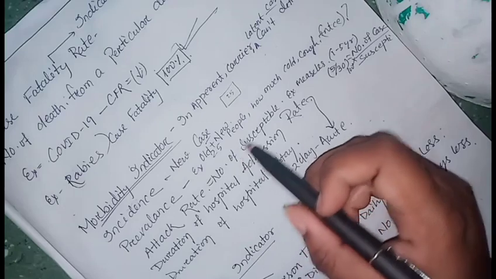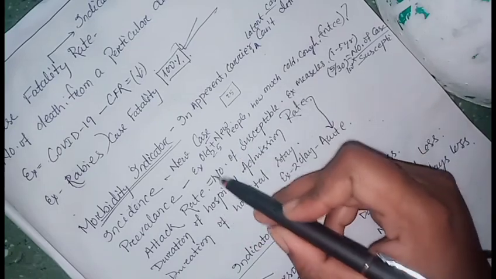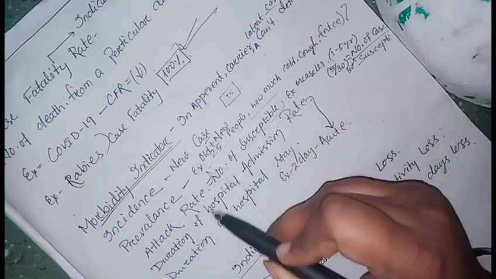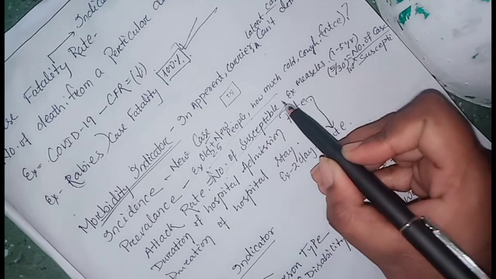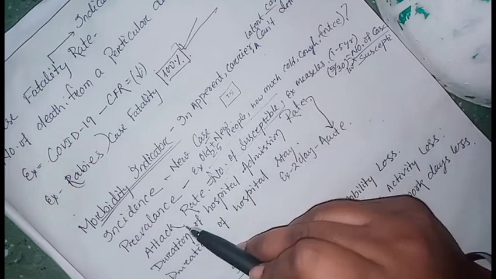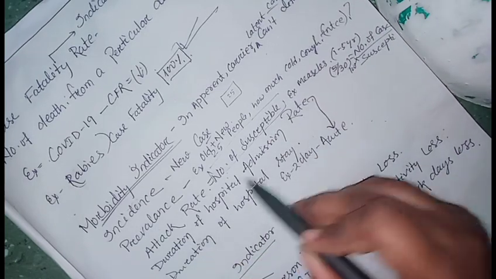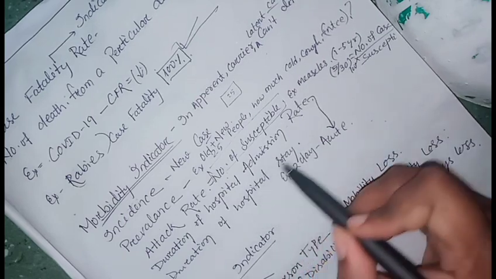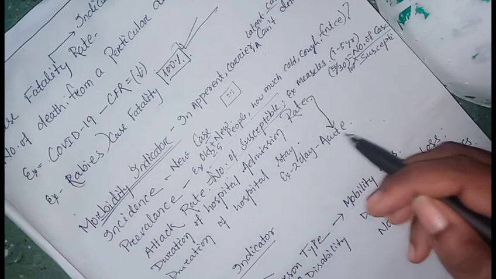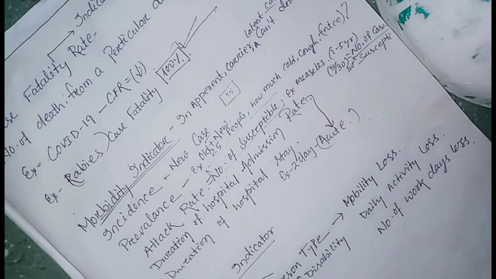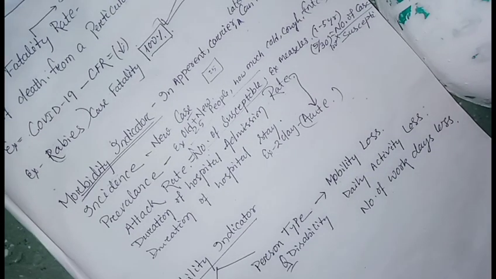Then attack rate, the number of people susceptible towards that case, will give the attack rate. Then there is the duration of hospital admission, the duration of hospital stay. Like in acute cases, there is 2 days of remaining in the hospital. That gives us the morbidity indicator.